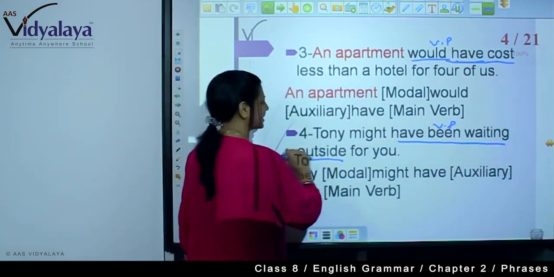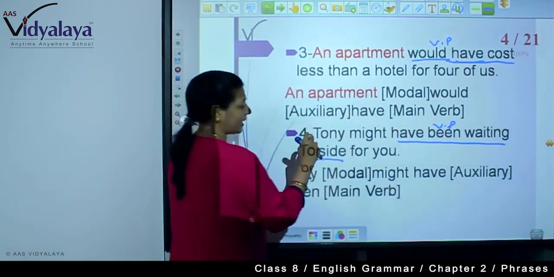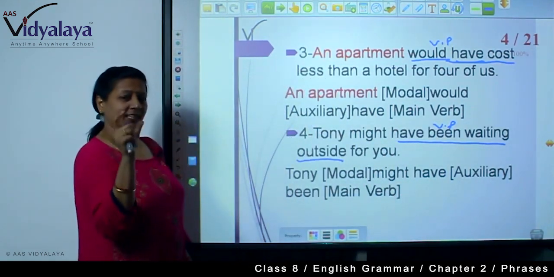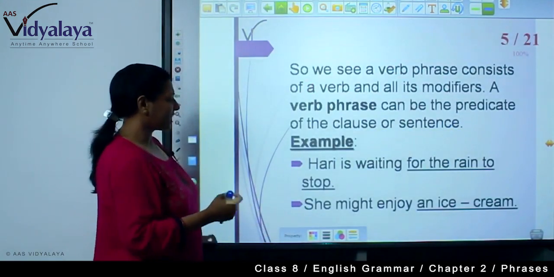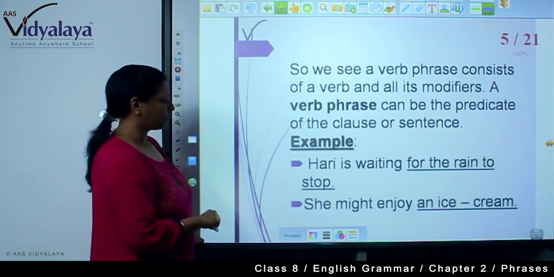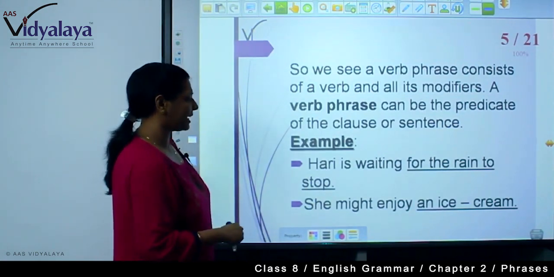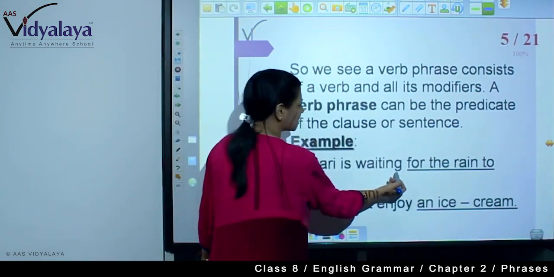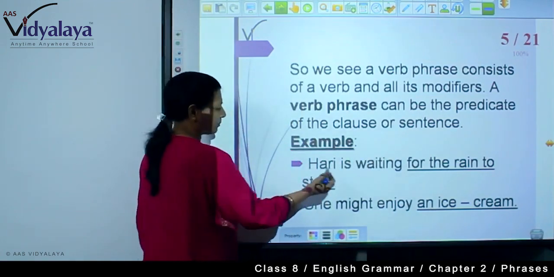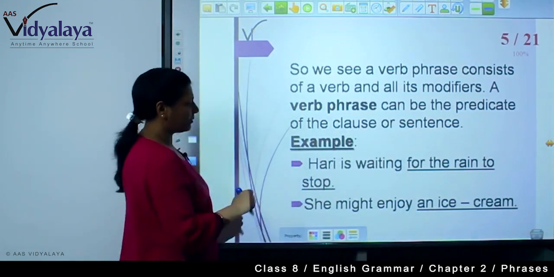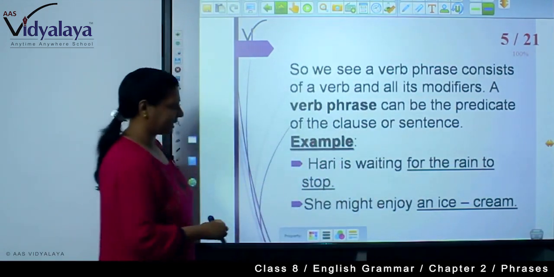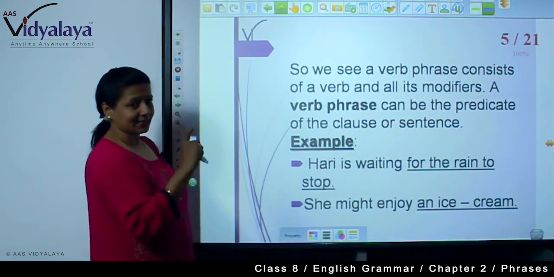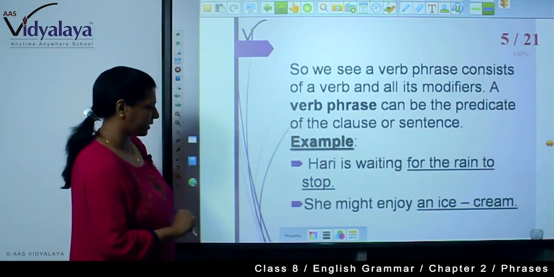So here verb phrase has been used as a predicate of the sentence. Now Hari is waiting for the rain to stop. Here you again see the predicate. Waiting is what? Your verb, and from is till here you are seeing the predicate.